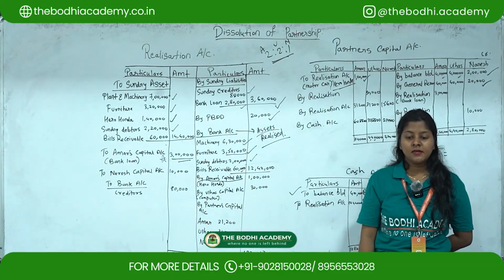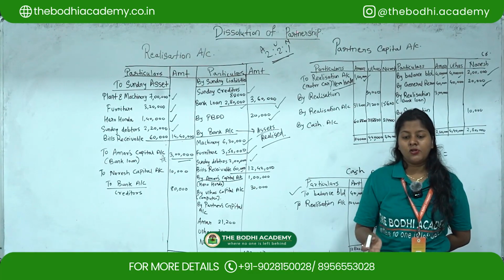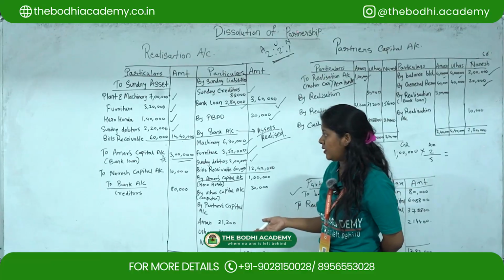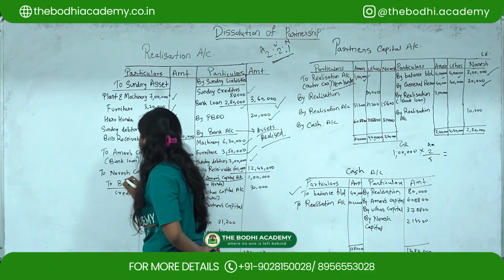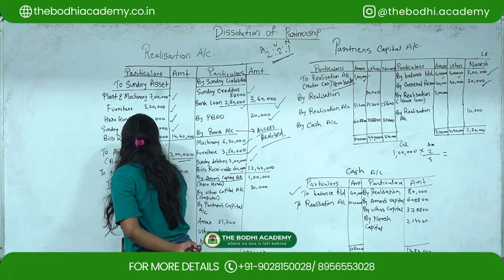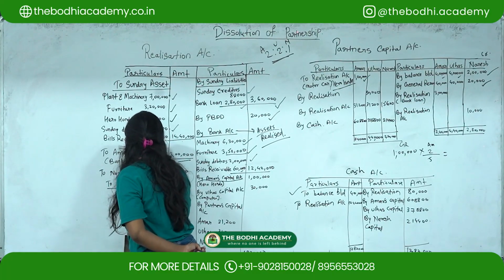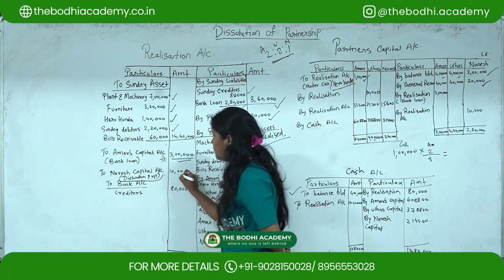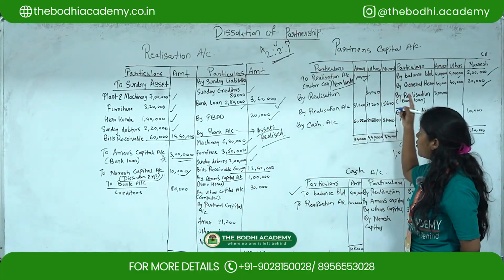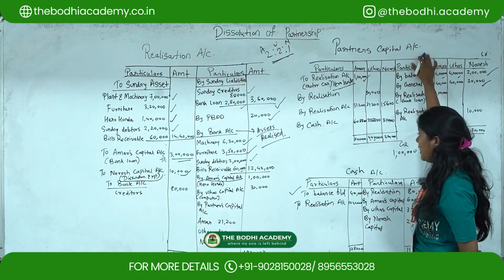The next is expenses of dissolution amounting to 10,000 paid by Naresh. So since this 10,000 is dissolution expenses, and it is paid by a partner, you have to show it under the partner's capital account.